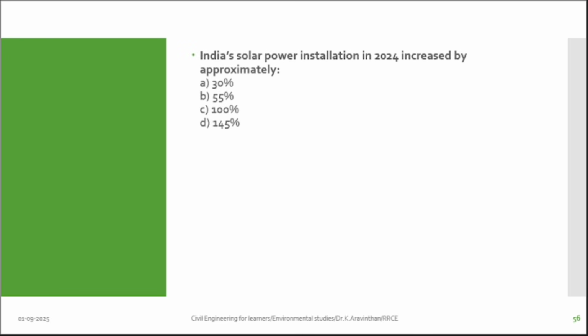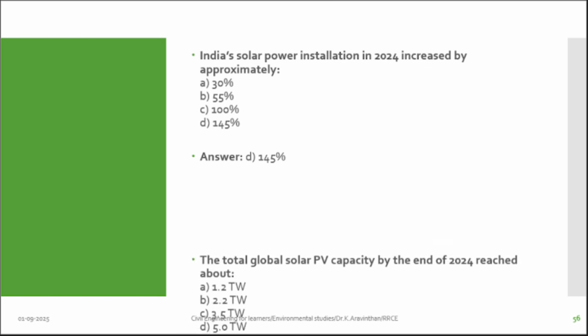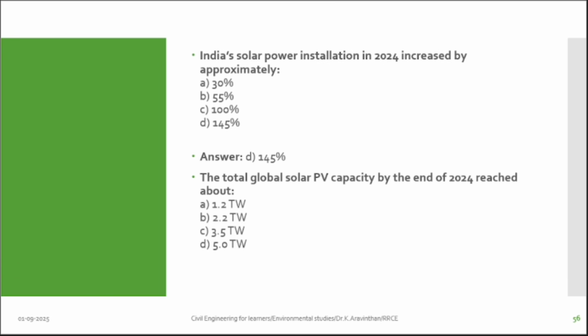India's solar power installation in 2024 increased by 145. I have told you statistics, no? You have to keenly note 145%. The total global solar PV capacity by the end of 24 reached how many terawatts? 2.2 terawatts. Till now we have reached.